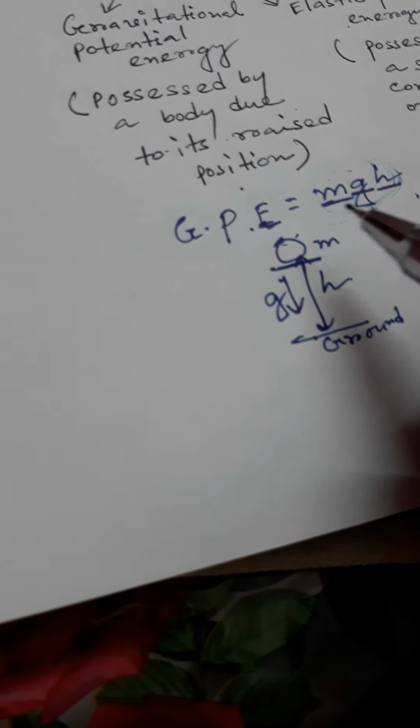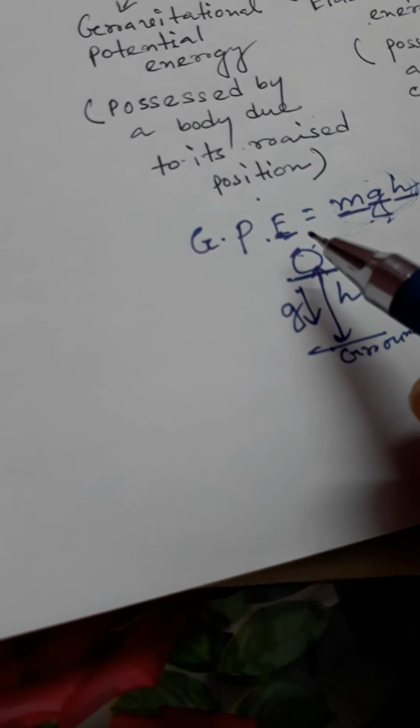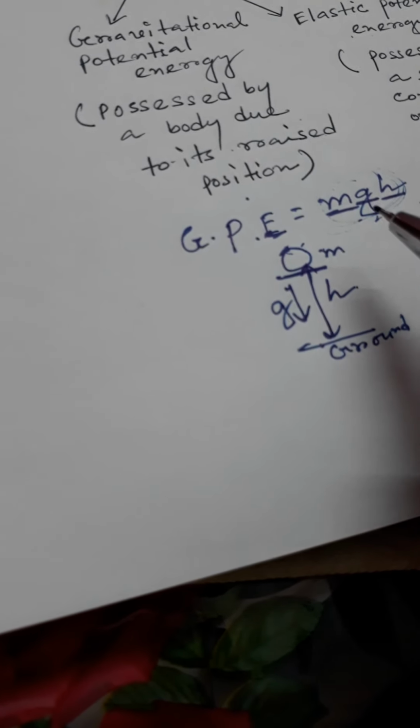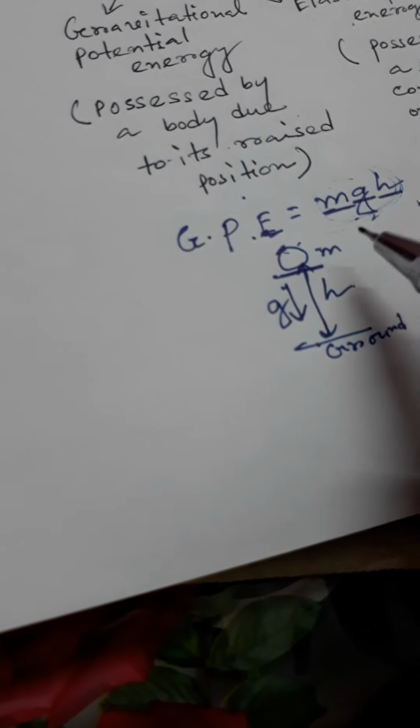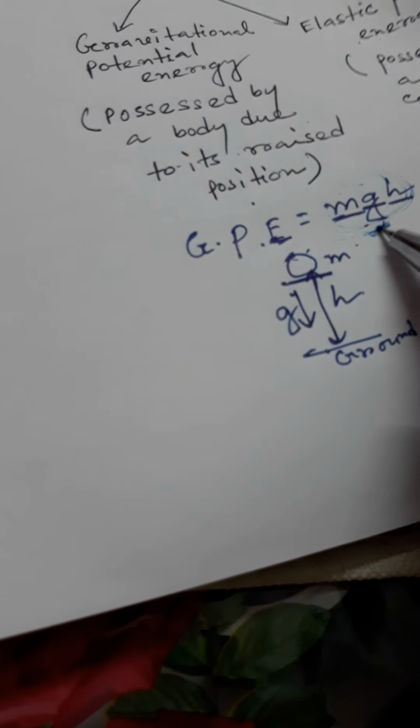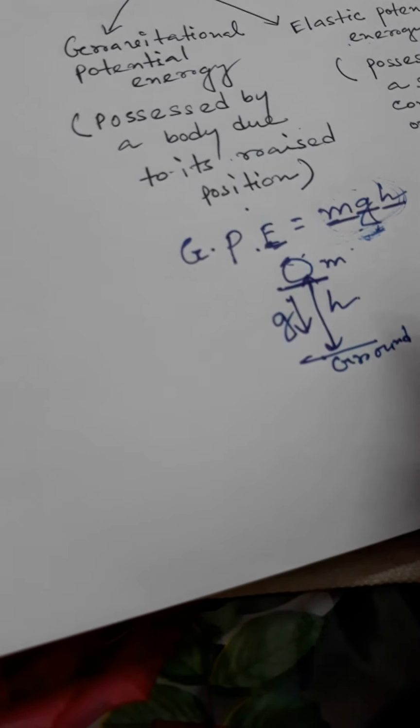Here also, the gravitational potential energy is proportional to mass and height, because the acceleration due to gravity is constant. g is equal to 9.8 meter per second square, or it is nearly equal to 10 meter per second square.